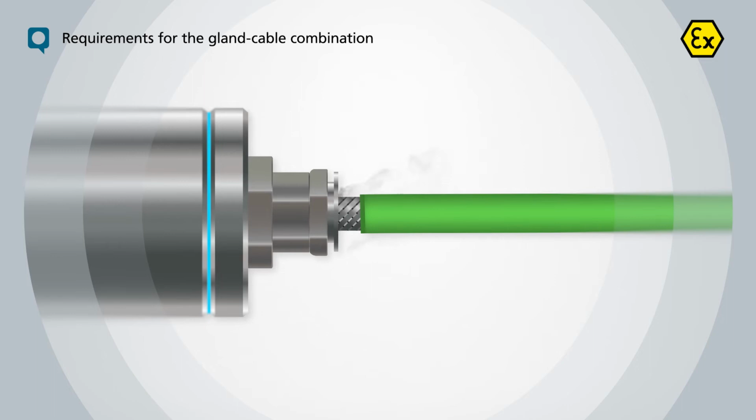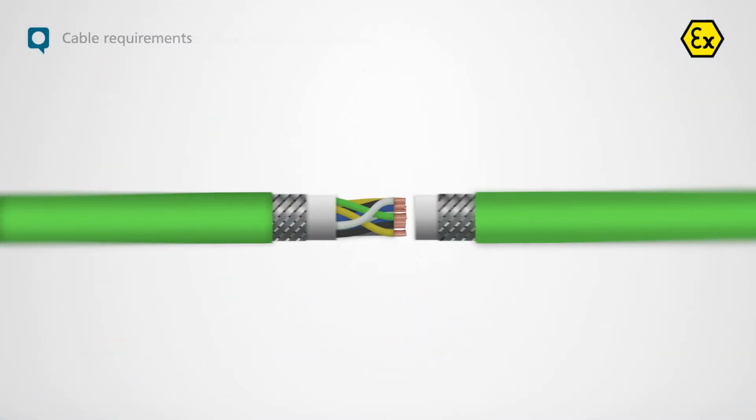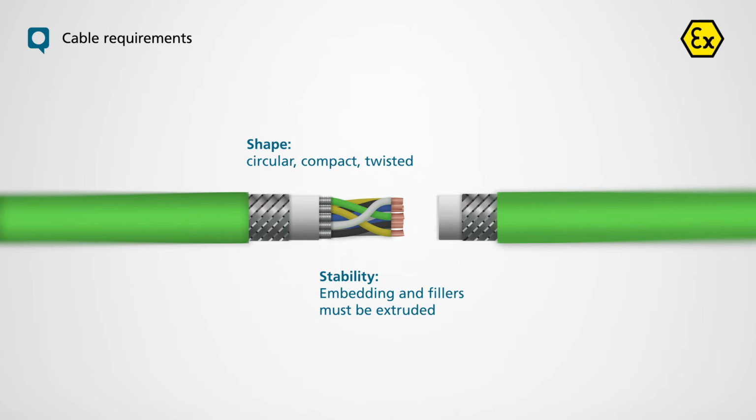In order to prevent the cable from slipping out, the combination of cable and gland should at least withstand the explosion pressure of the housing. This results in special requirements for the cable structure's shape and stability.